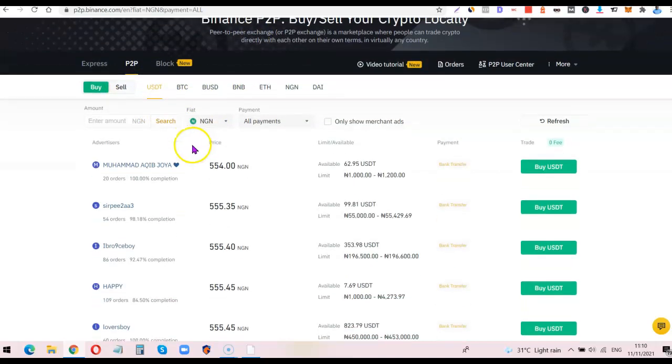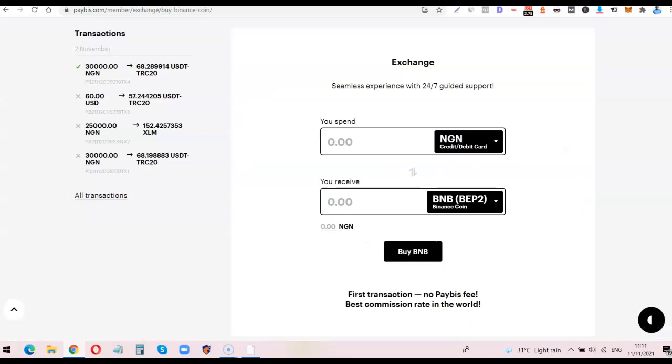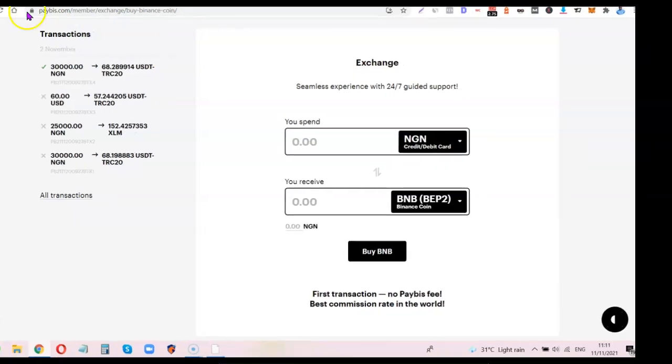So as you can see now, this is the current price they are selling funds on Binance. You can either buy it for, take for example, 480 naira per dollar, and sell it for 554 naira per dollar here. All right, so this is pretty much how it works. This is how you can easily use Paybiz to buy low and sell high on Binance.